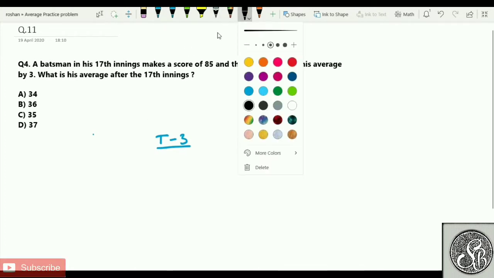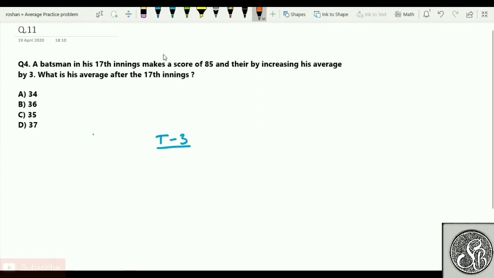How do I say that this is type 1, type 2, or type 3, sir? Let me tell you very clearly, my friend. Whenever you see something like increase or decrease, whenever these things come into the picture, you should always come back and say that this is your type 3, because that's where the property will come into picture. How to solve it, sir?